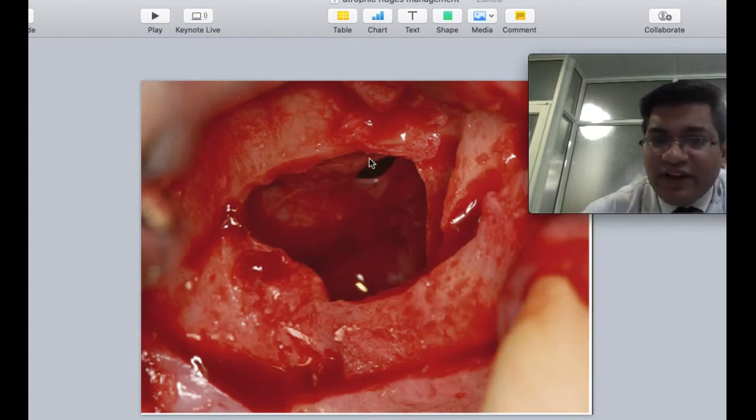An area of very small tear like this, should it be a cause of worry?